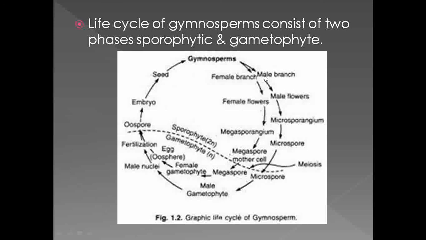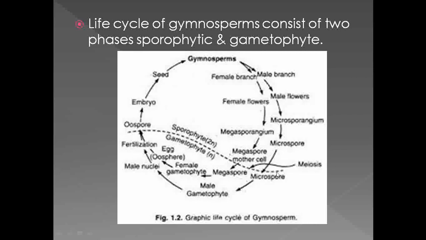The male branch gives rise to male flowers, and the female branch gives rise to female flowers. The male flowers form the microsporangium, while the female flowers form the megasporangium. The microsporangium shows the presence of microspores and the megasporangium shows the presence of megaspores.